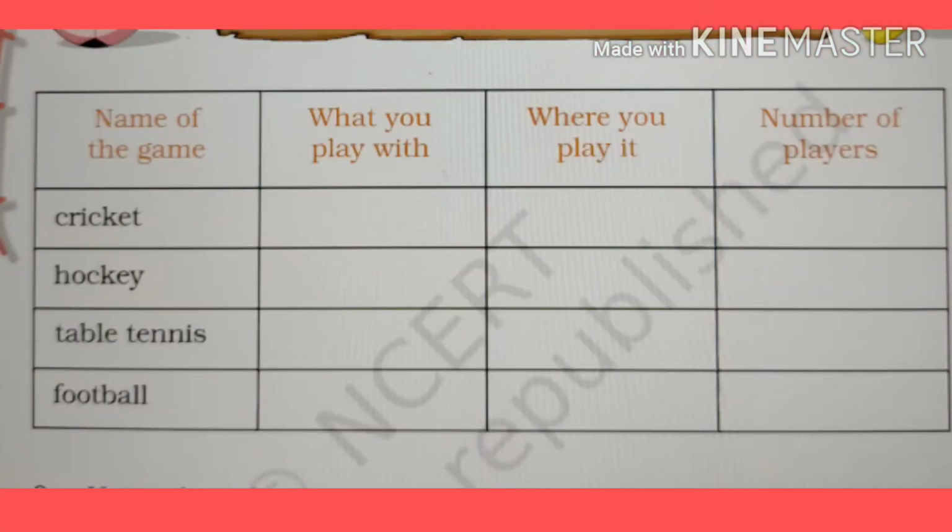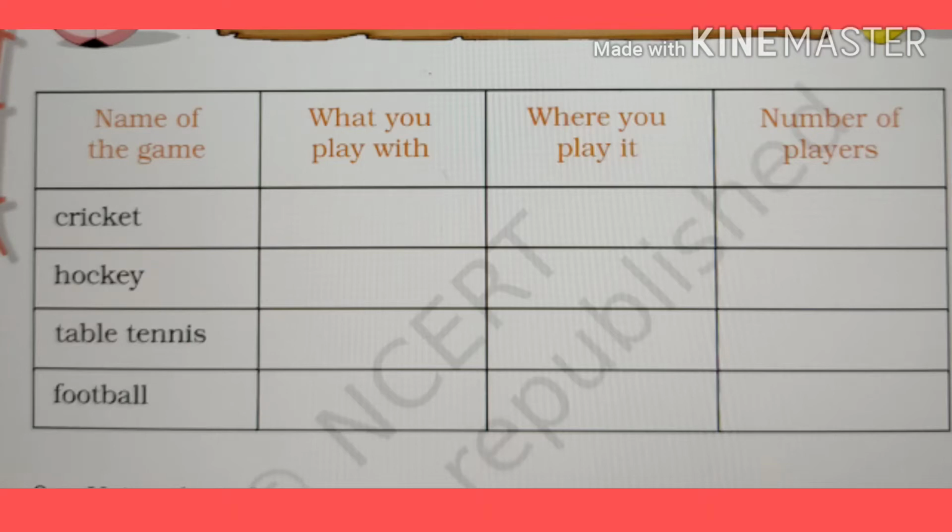In this grid there are many rows and columns. In first column it is given name of the game. In second column we have to write what you play with. In third column we have to write where you play it. And in fourth column we have to write number of players.